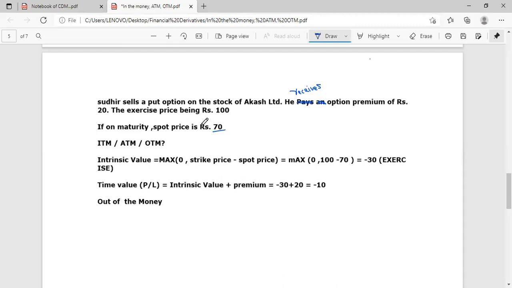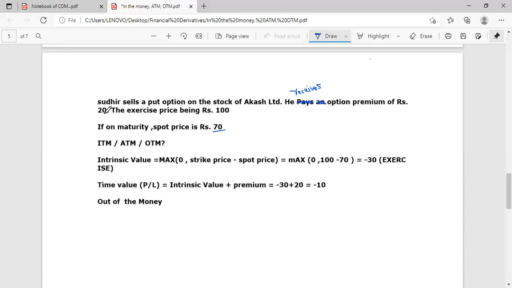Sudhir has promised that I will buy the stock at 100. It is available at 70 in the market, but Sudhir is not able to buy at 70 because he promised by taking a premium. After taking a premium, he promised that whatever is the strike price, I will buy at strike price. Sudhir is a put seller. He promised that I will buy at a strike price, even if the spot price is lower in the market.